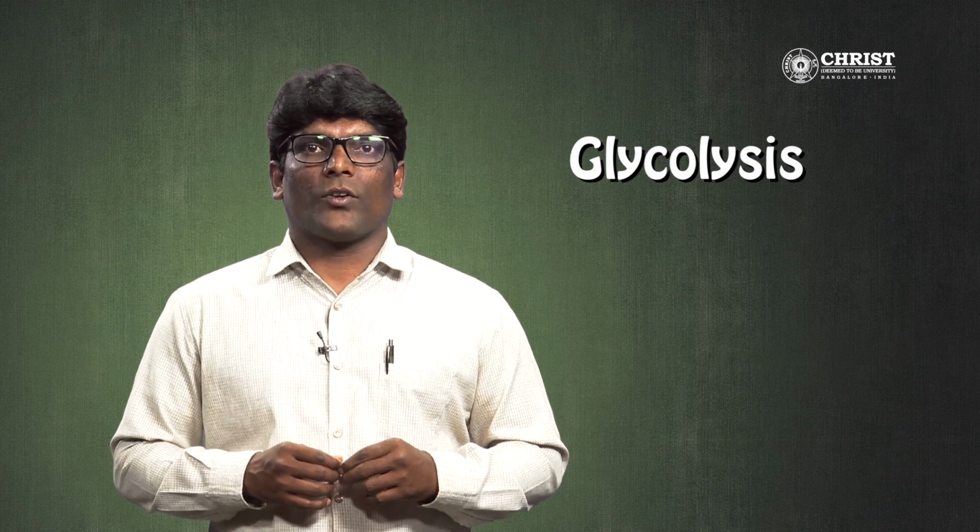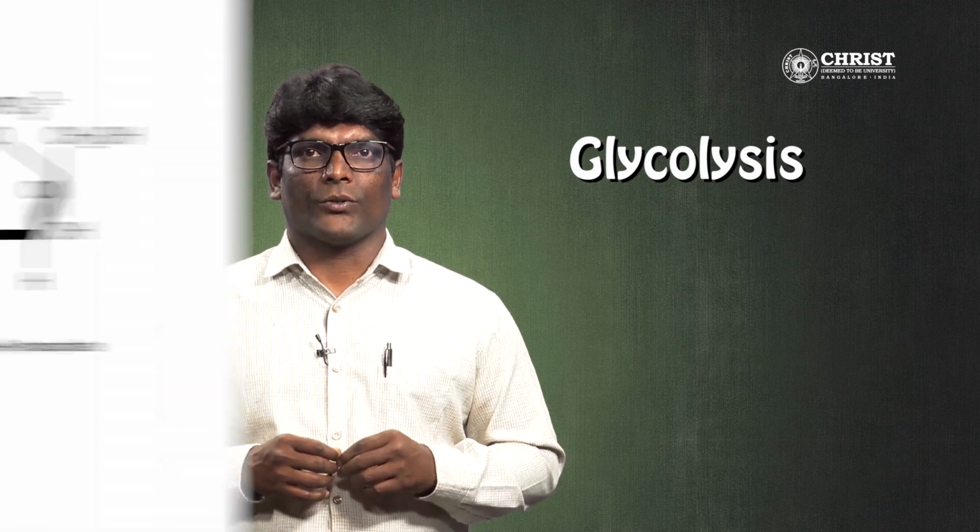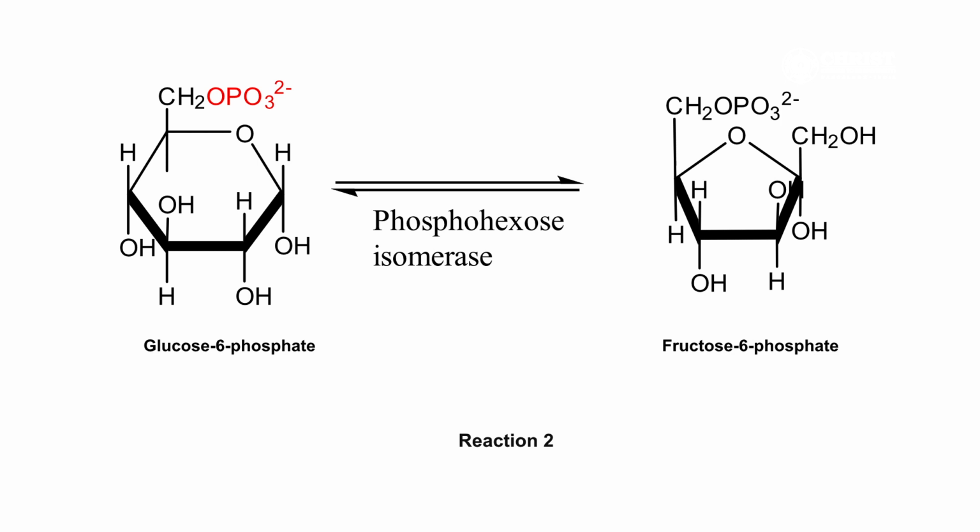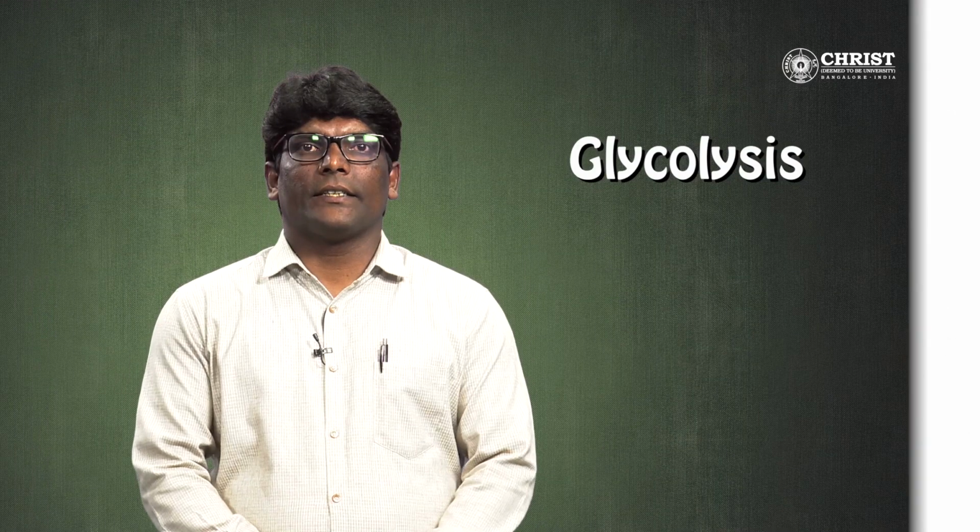This is the first of 2 reactions in which the free energy of ATP hydrolysis is invested in the pathway. Reaction 2. The second reaction of glycolysis involves the isomerization of glucose 6-phosphate, an aldose, to fructose 6-phosphate, a ketose. The reaction is catalyzed by phosphohexose isomerase. Reaction 3.